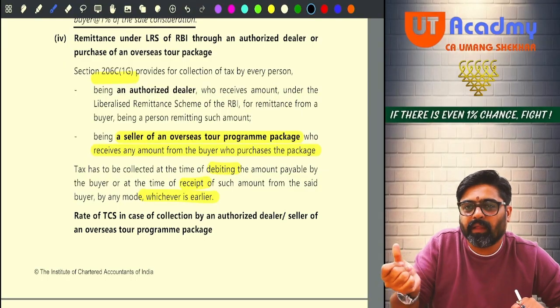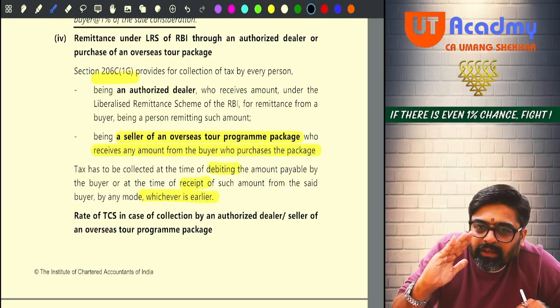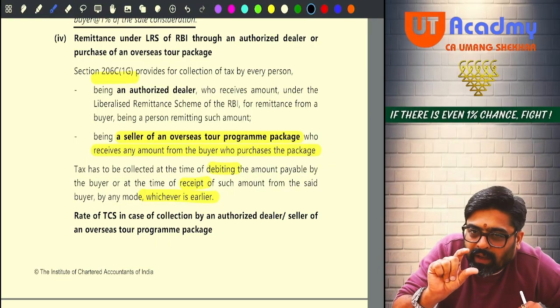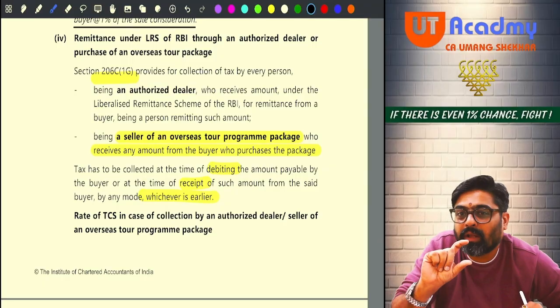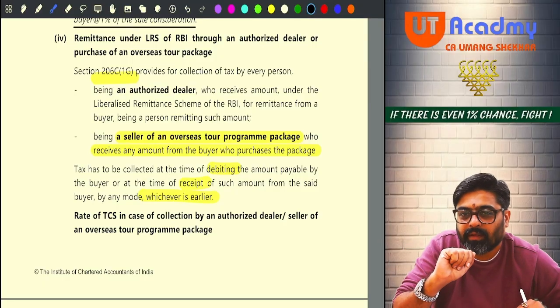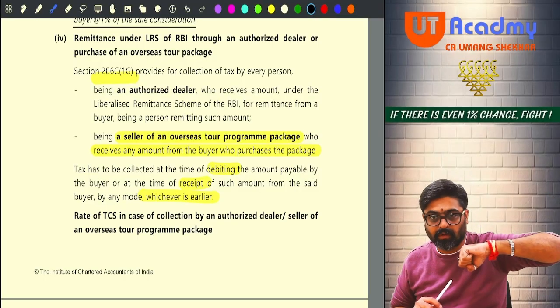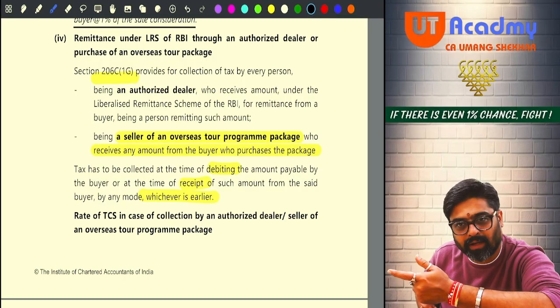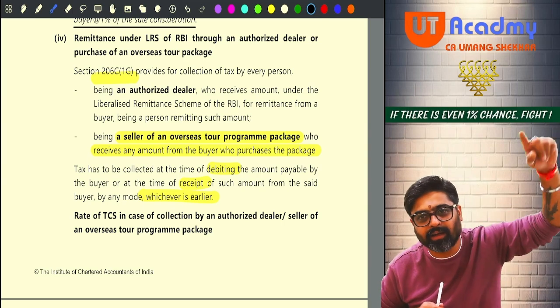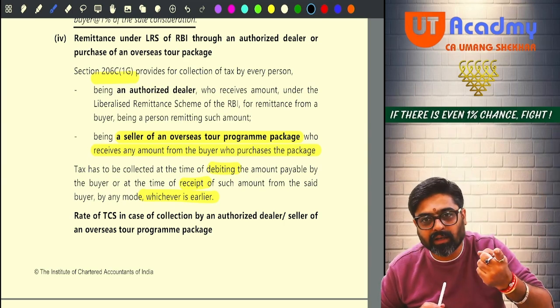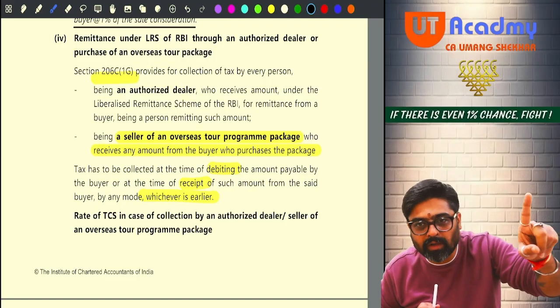Now tell me, if you want to buy some dollars, you will have to use your rupees, you will have to use your income. So you are earning income, converting it into foreign currency and sending it outside India. Definitely, to buy the foreign currency, you are using your income only.